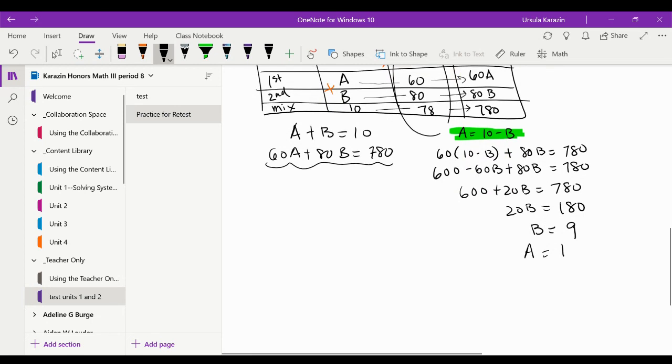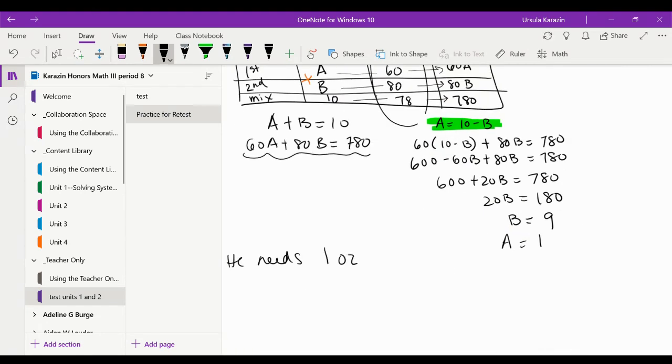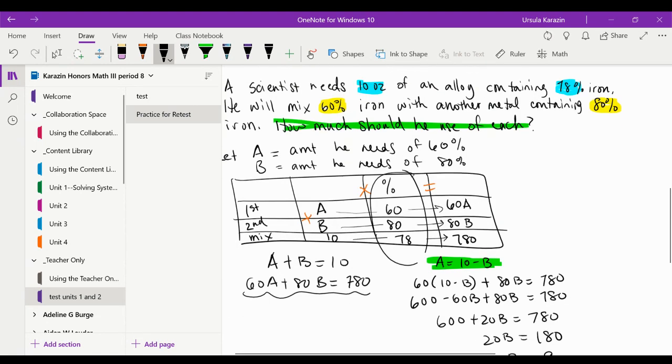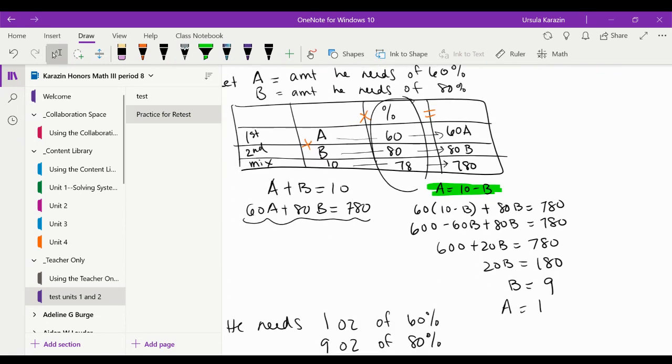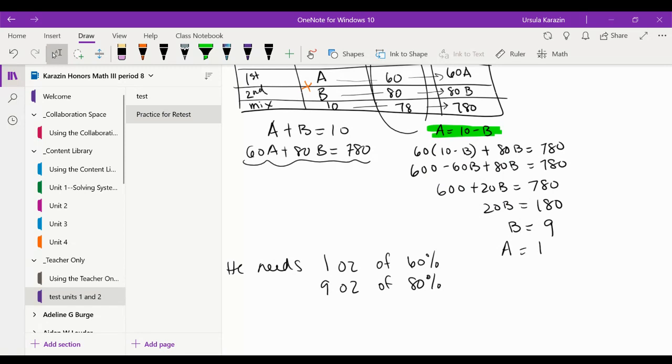But then you've got to answer your question. So he needs 1, let's see what our units were, ounces of the 60%. Okay, don't call it A. A wasn't in the story. You put A in there on your own. And 9 ounces of the 80%. See, that's the whole reason we define our variables, because A was how much he needed of the 60. So if I go up there, that means he needed 1 of the 60. And B is how much he needed of the 80.